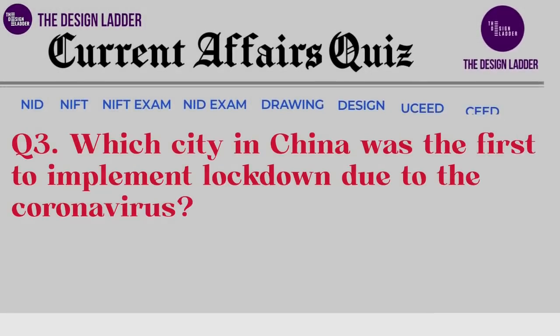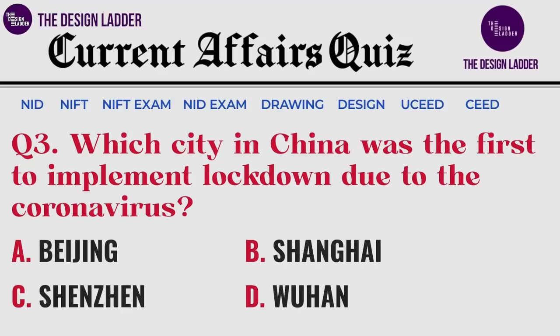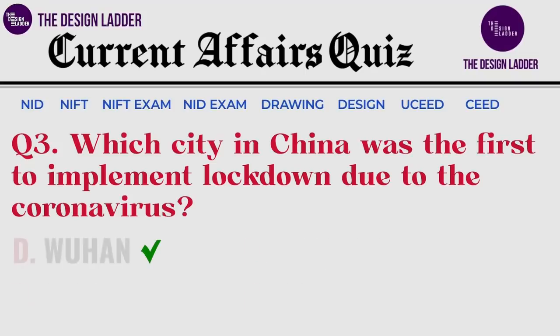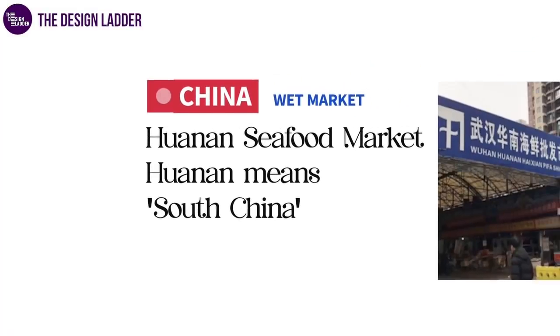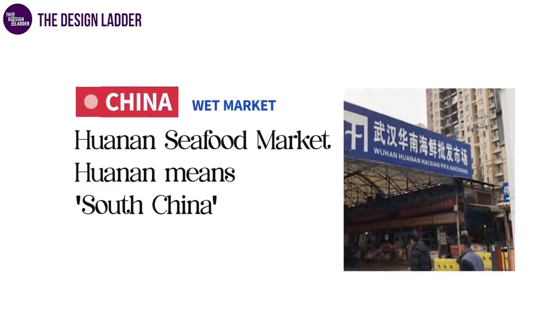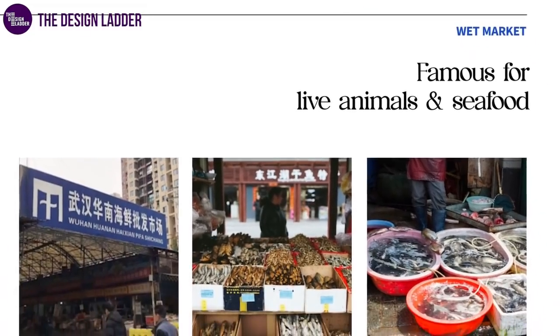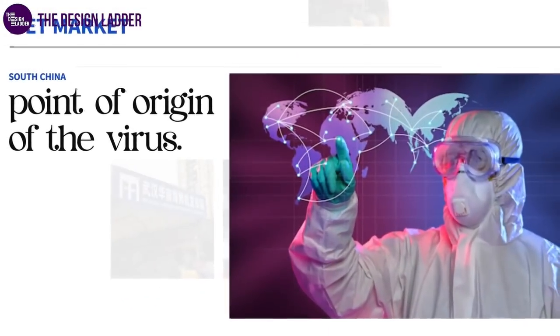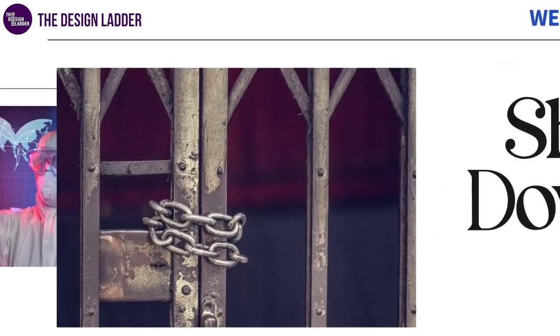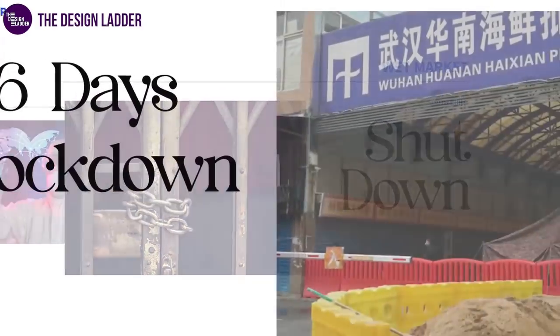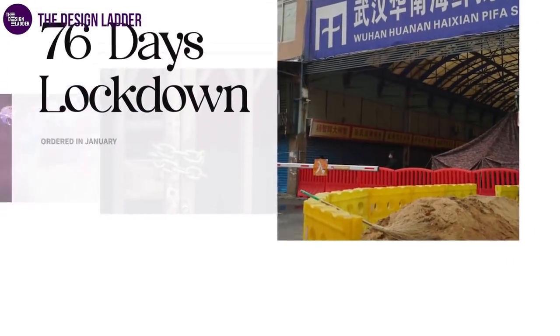Let's move on to the next question. Which city in China was the first to implement imminent lockdown due to coronavirus? And your options are: the correct answer is Wuhan. Wuhan's wet market, also known as Hunan Seafood Market, Hunan means South China, famous for live animals and seafood, was the point of origin of the virus. It was shut down, followed by a 76-day lockdown that was ordered in January to contain it effectively.